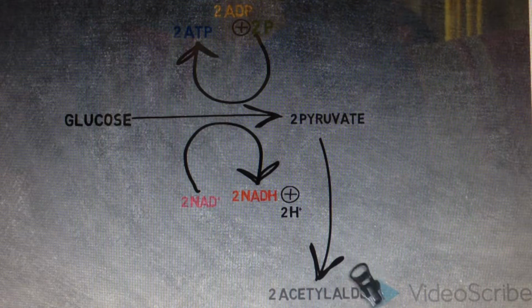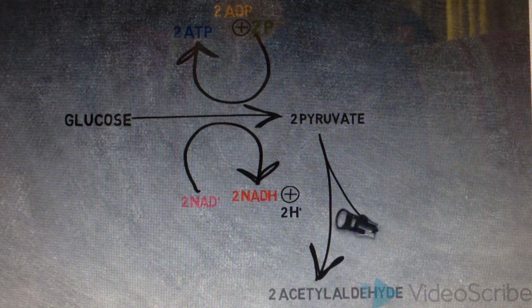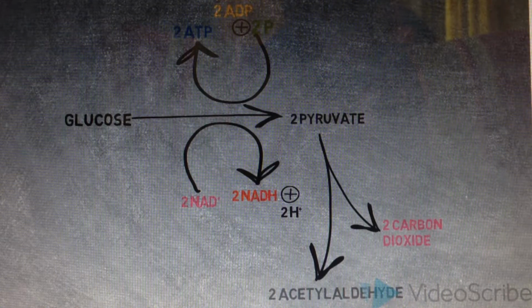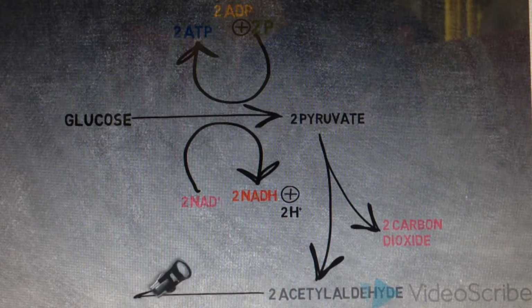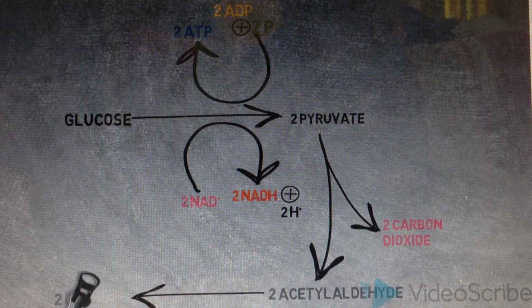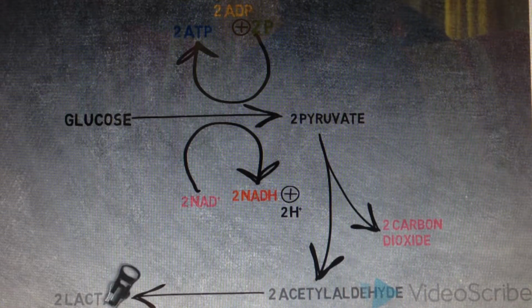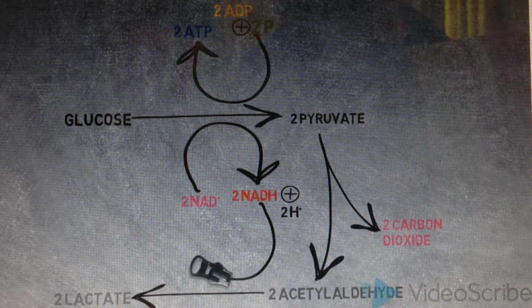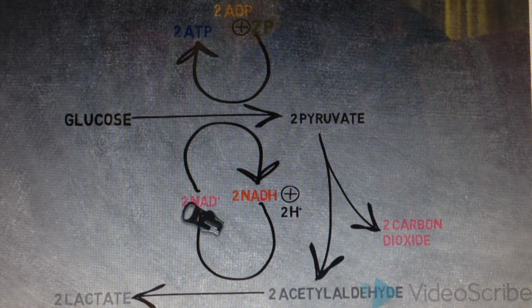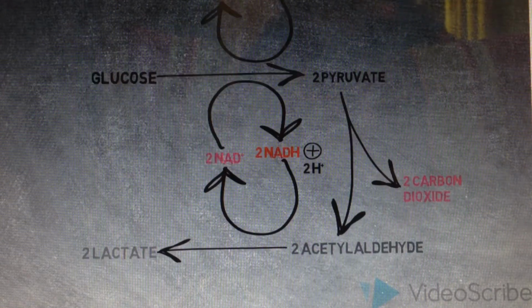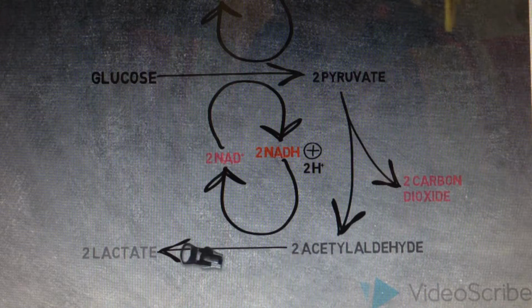The 2 pyruvate molecules will then be converted to 2 acetaldehyde molecules and also produce 2 molecules of carbon dioxide. The 2 acetaldehyde molecules will then be converted to 2 lactate molecules. As we can see, the 2 NADH will donate electrons, then become 2 NAD plus ions.